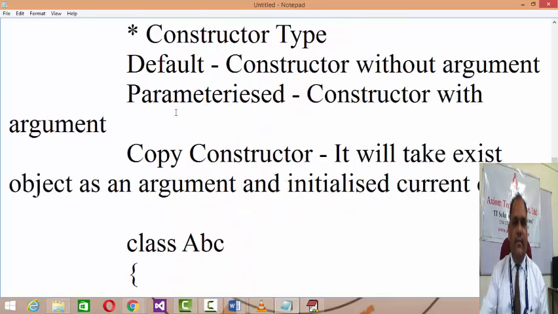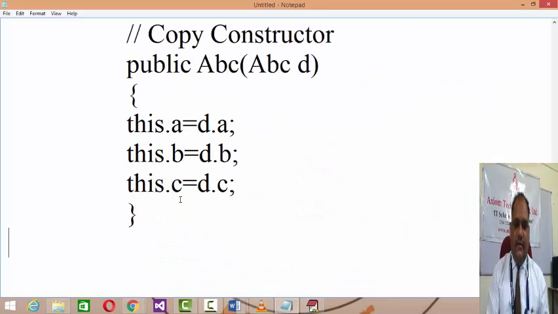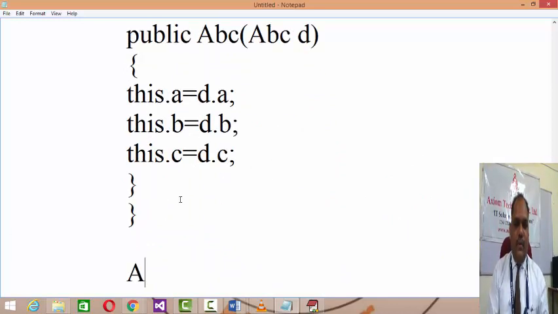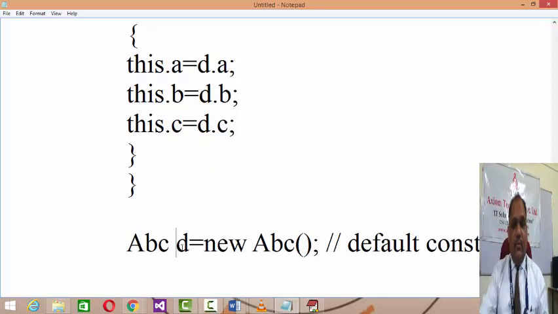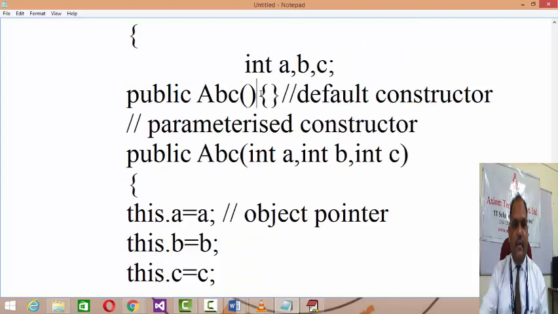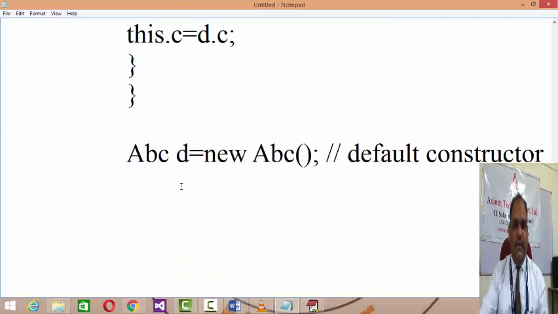Now let's understand, as ABC is a class, if you want to construct the object of ABC, then ABC d = new ABC(). It's a call to the default constructor, right? So the copy of d will be initialized. Look at how we get the object: ABC d = new ABC(). New is the operator which gives the call to the default constructor and allocates the memory to it. ABC is a default one, so nothing is written inside. So it will initialize the values of this private data to 0.